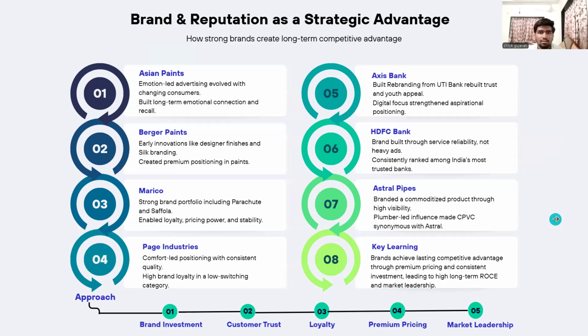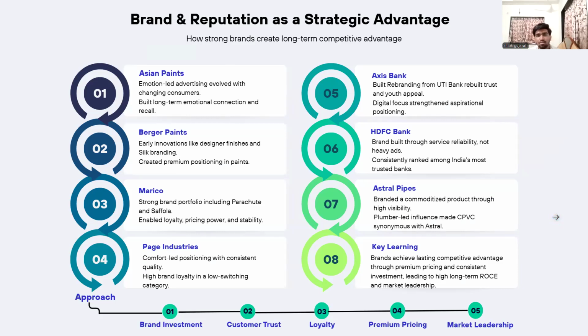Brand and reputation. In Unusual Billionaires, a strong brand allows companies to charge premium prices, reduce demand volatility, and maintain leadership over a long period. Asian Paints has continuously refreshed its advertisements to stay emotionally connected with customers. Berger Paints built a premium image through early innovation like designer finishes and strong branding such as the Silk range. Marico's biggest strength is its brand portfolio. Brands like Saffola and Parachute create strong loyalty and allow premium pricing.